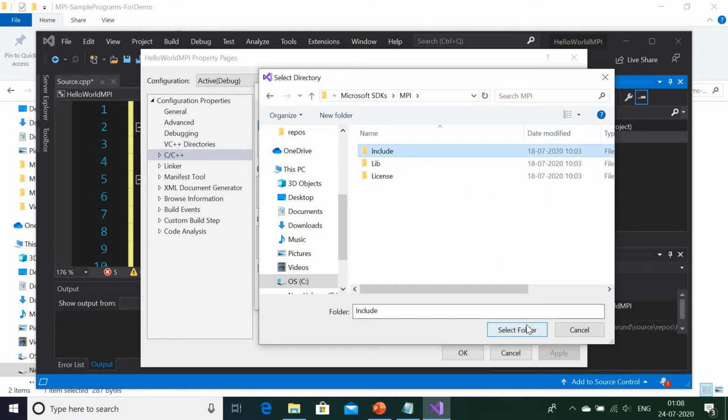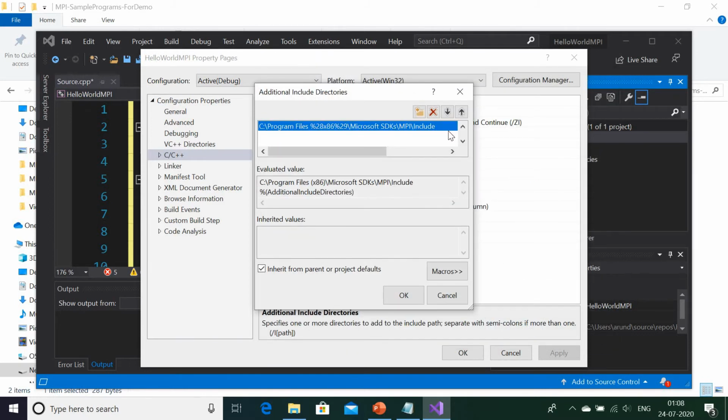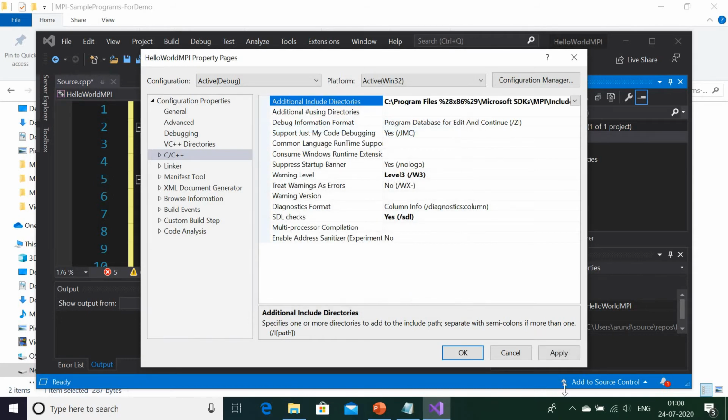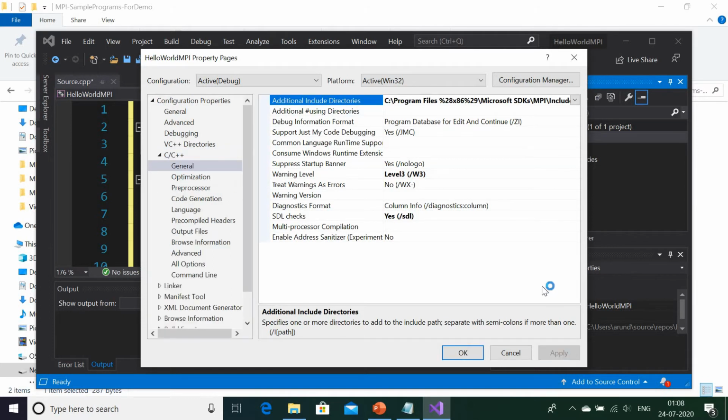Select include and select folder. So that path is included here. Press OK, and don't forget to press the apply button. Then it is applied. This is regarding the include directories of MPI.